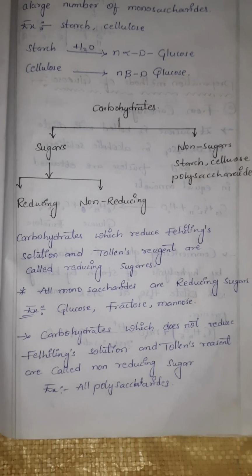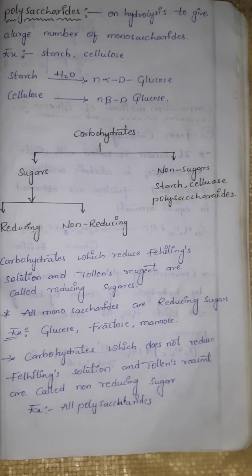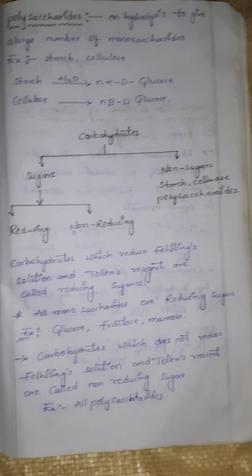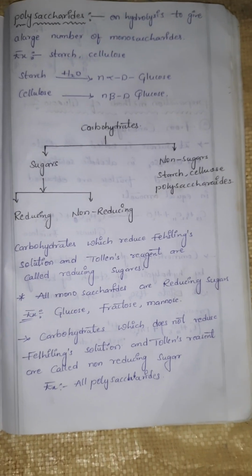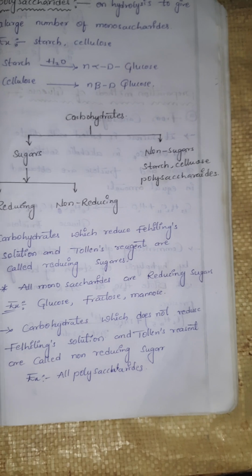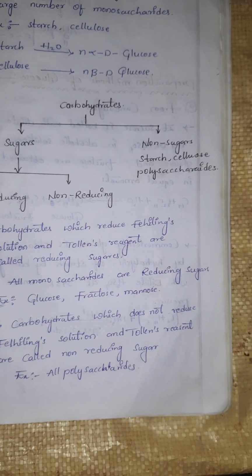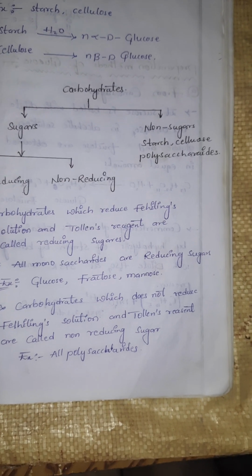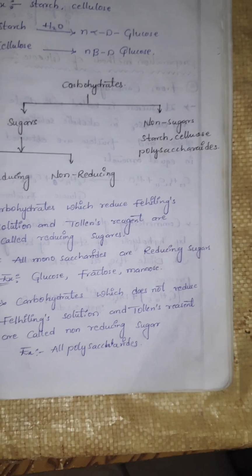Carbohydrates based on reducing property are classified as sugars and non-sugars. Sugars are also classified as reducing sugars and non-reducing sugars. Non-sugars are considered as starch, cellulose, polysaccharides.